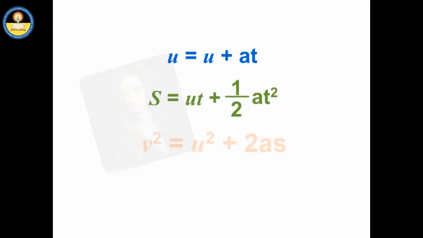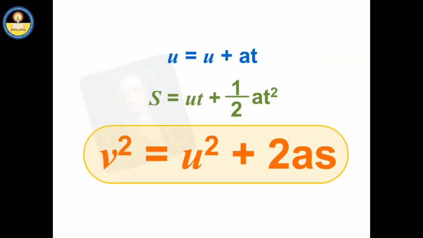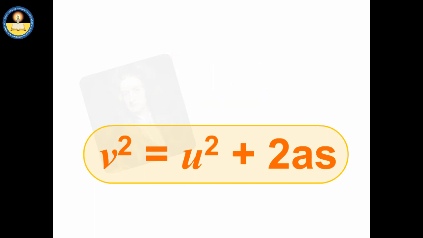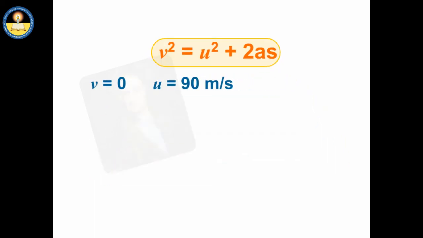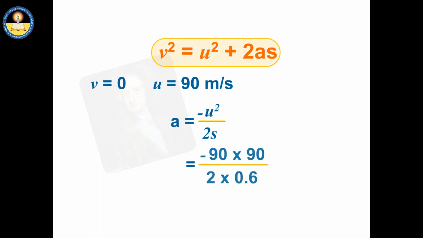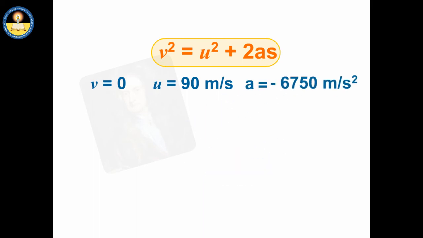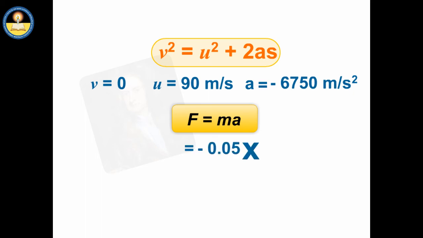Using the third equation of motion, the retardation of the bullet can be measured as can be seen. Therefore, the retarding force can be measured as the product of mass and retardation, that gives the force as 337.5 Newton.